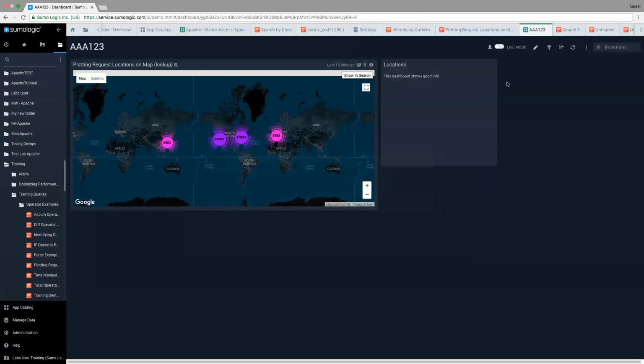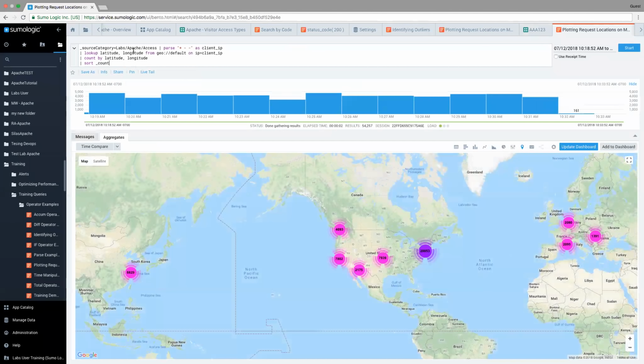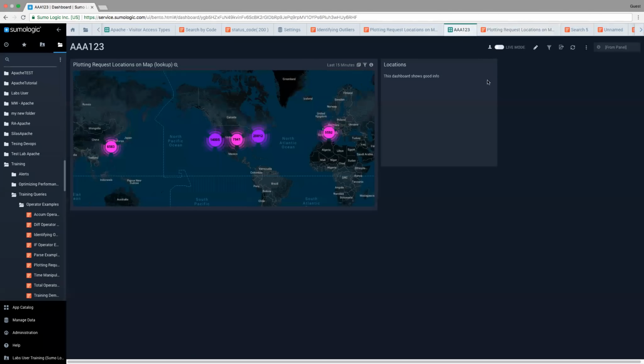The other thing I want to show in here is, let me set it up kind of on the fly. So I'm going to go ahead and edit, and I want to show filters. So I've created this dashboard here. And let's look at the query just to remember what we're looking at. In this case, we're just pulling the Lab Apache access data, and then we're parsing out the IP address. So very straightforward. This is showing all the visitor locations, or all the connections that have occurred over a period of time, which I believe we had in the last 60 minutes or last 15 minutes.